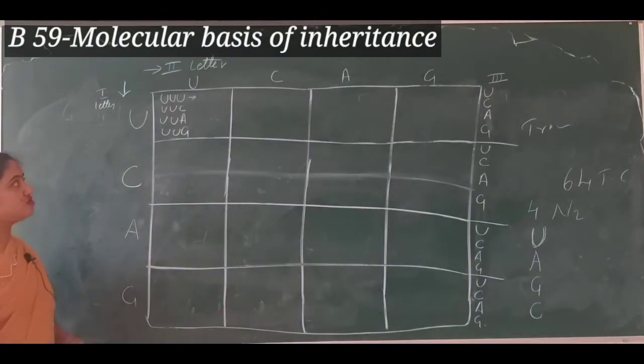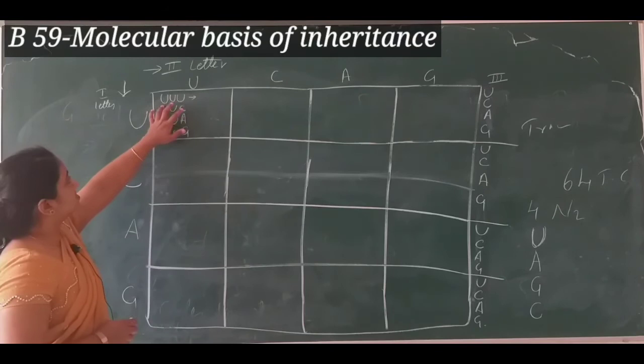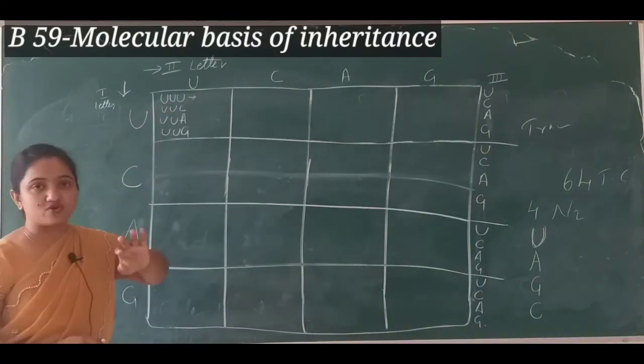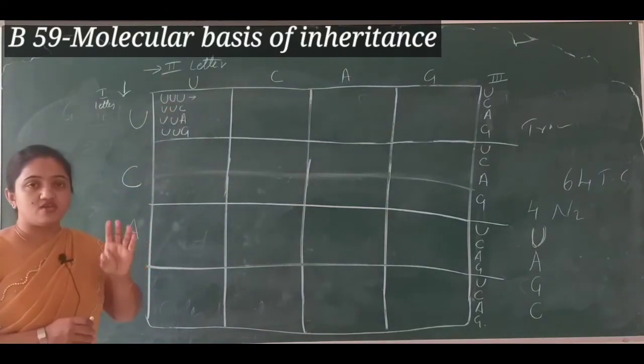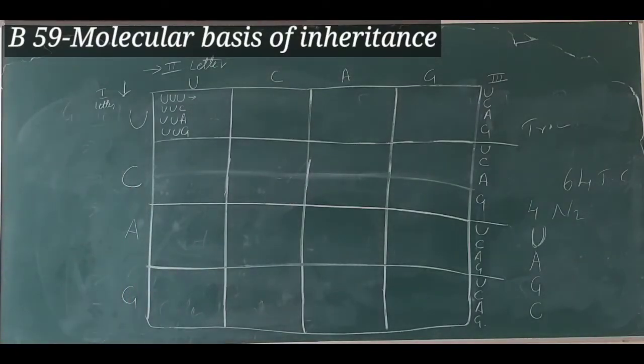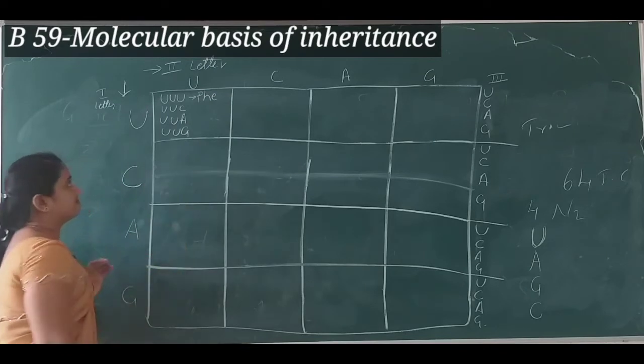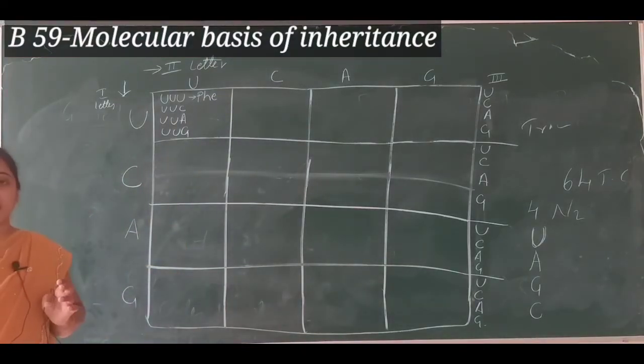Alright, we got 4 triplet codons in the first box, and let me tell you, this UU triplet codon having uracil will code for phenylalanine amino acid.